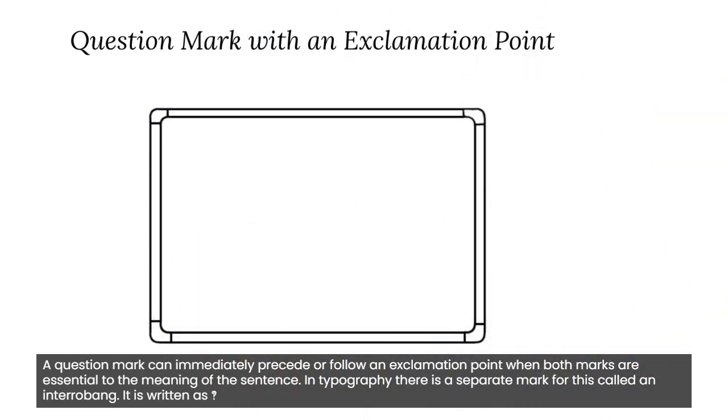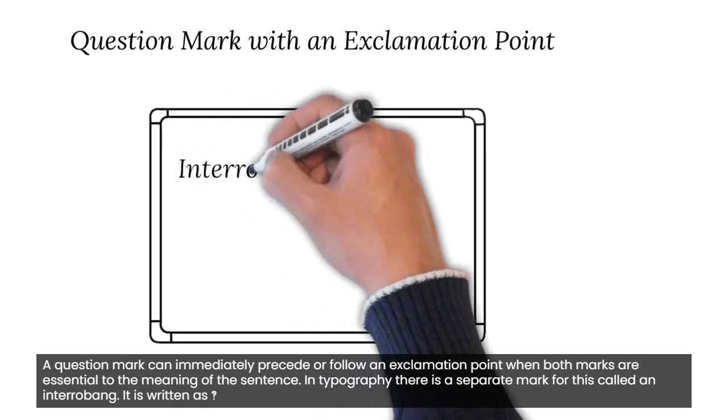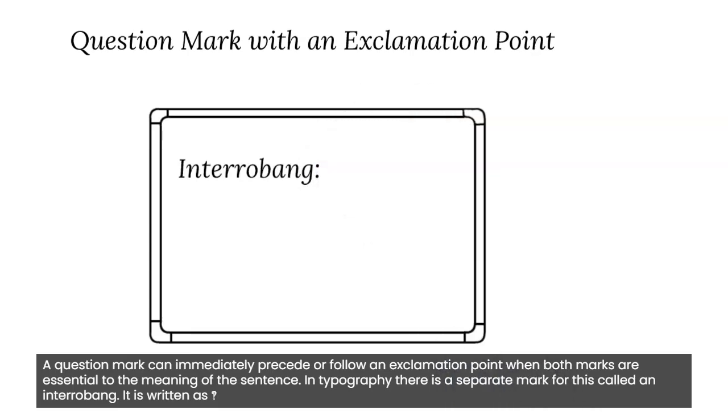A question mark can immediately precede or follow an exclamation point when both marks are essential to the meaning of the sentence. In typography, there is a separate mark for this called an interrobang. It is written as follows.